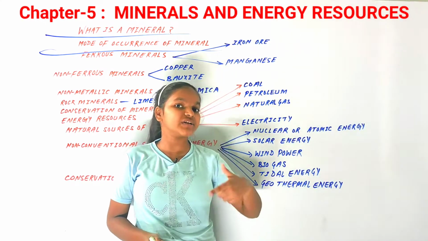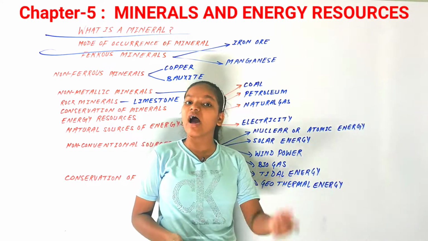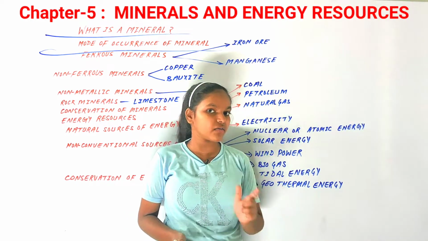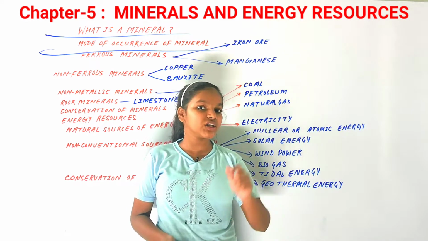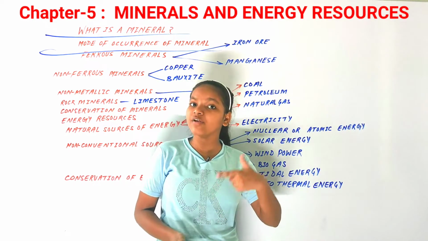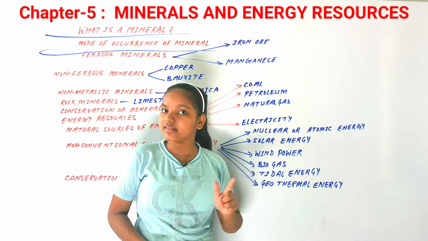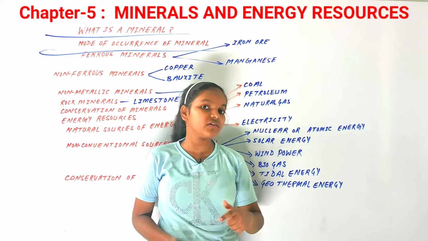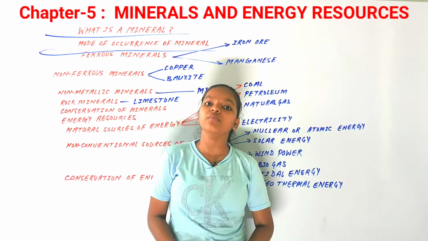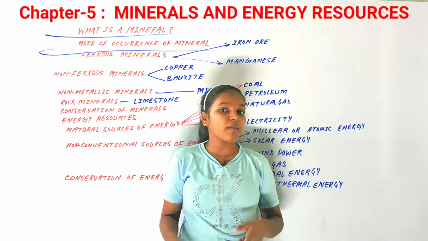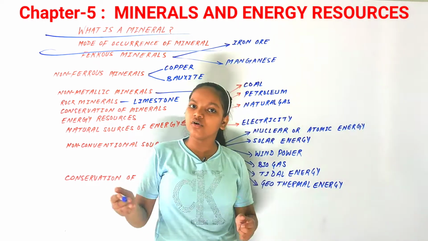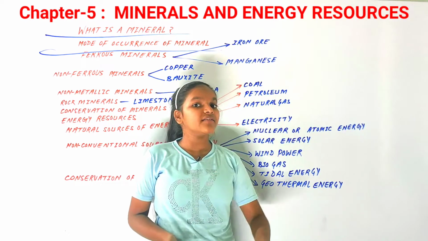But ores are a special kind of mineral that have a higher concentration of a specific mineral, and that is why they're commercially viable. Ores can be extracted with ease, have a higher concentration of minerals, and are commercially viable. When we talk about iron ore, we have other ores as well. So that is what an ore is.